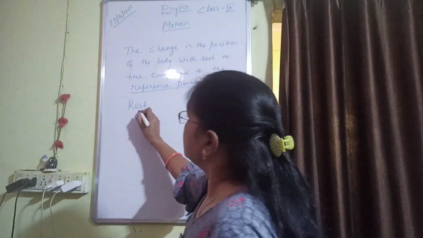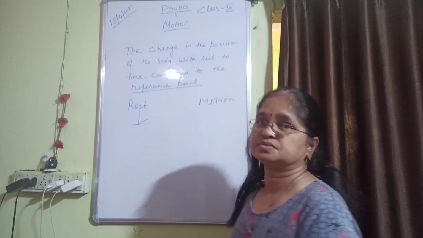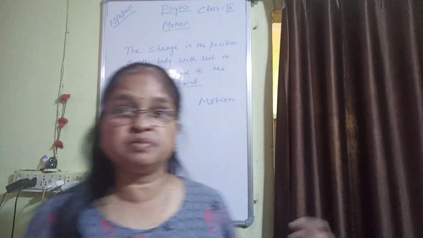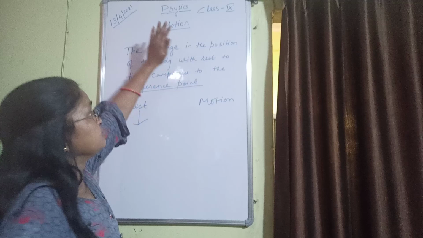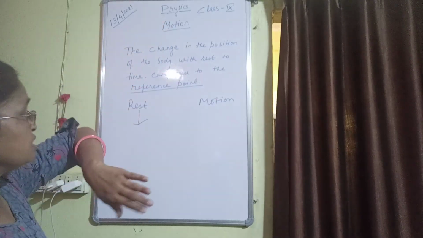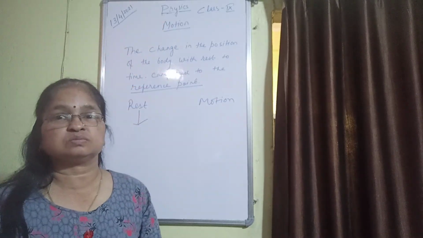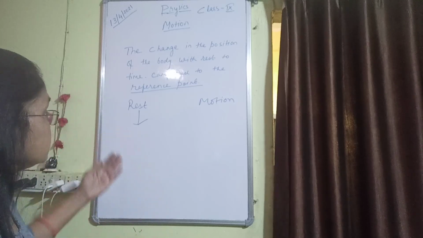So which body is said to be at rest? Then very simply, if you have understood moving body, that means change in the position of the body, then it is a moving body. So which body is at rest?